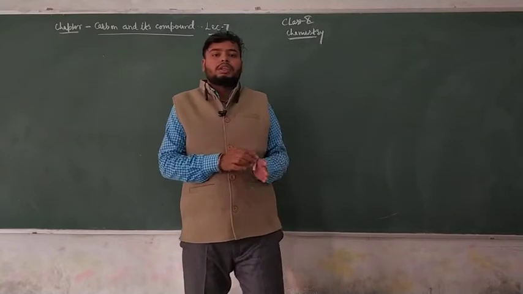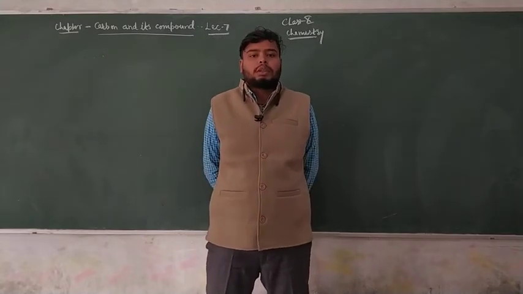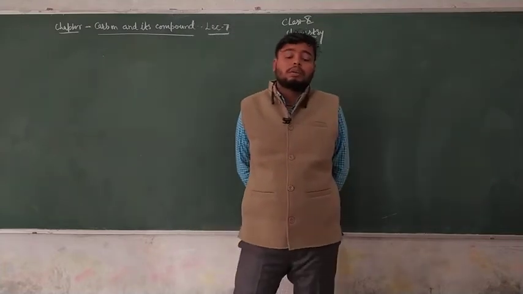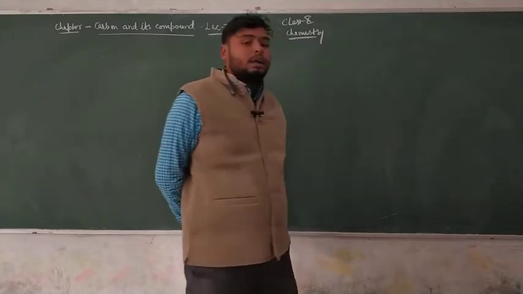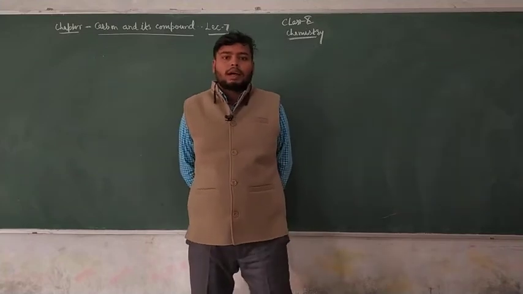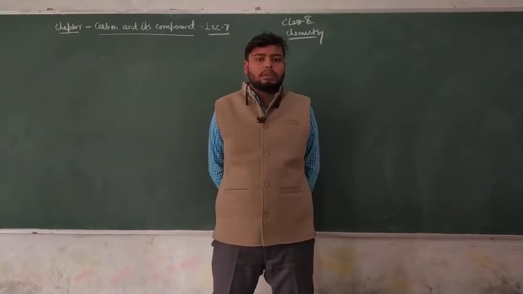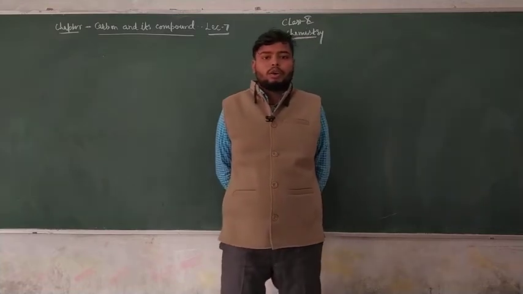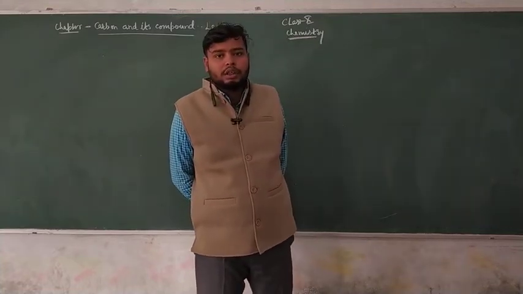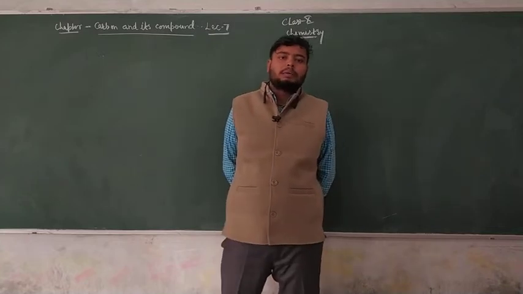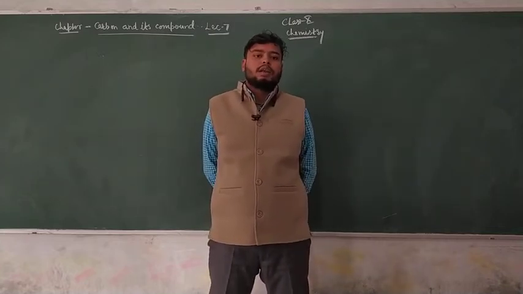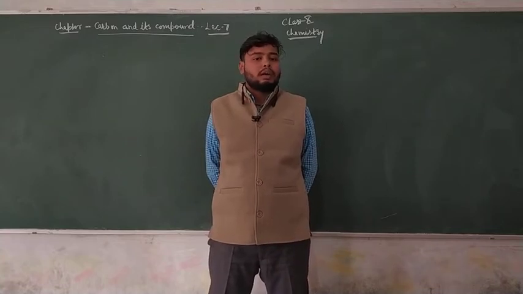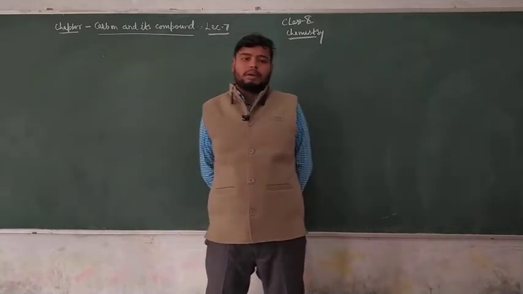In the previous section we discussed many types of formations and the versatile nature of carbon. Again I will recall it from the introduction. Carbon is a non-metal whose atomic number is 6, configuration is 2,4, and its valence electron is 4, tetravalent in nature, having a unique property named catenation, meaning self-linkage. This is the reason we get so many types of carbon compounds in our nature and environment.